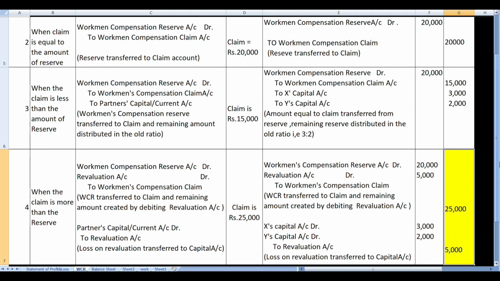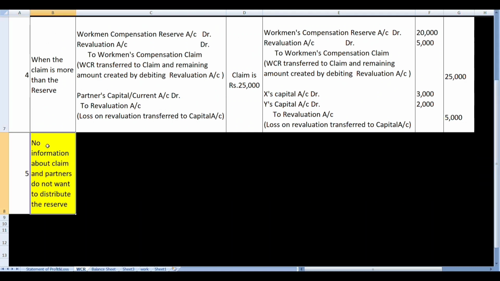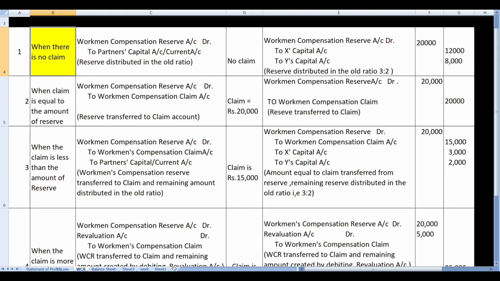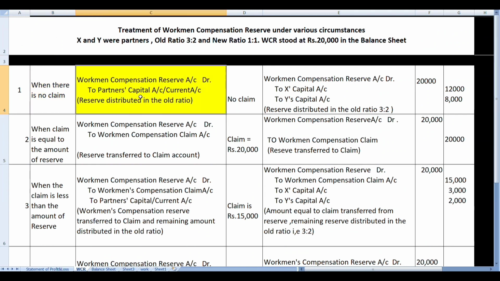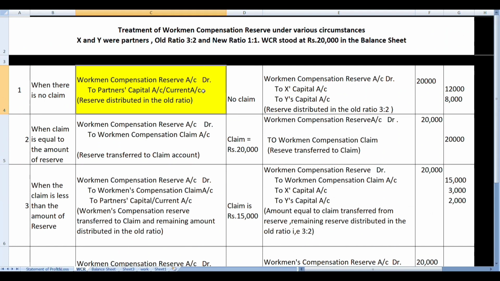Now there can be one more condition, that is an agreement between the partners when there is no information about the claim but partners do not want to distribute the reserve. Now children, see that when there is no claim under condition number first, when we studied, the whole amount of reserve was distributed to partners' capital or current account in the old ratio. But if partners agree and decide that they do not want to distribute the reserve, then the amount of reserve, instead of being distributed to partners, will have to be adjusted by passing an adjustment entry.